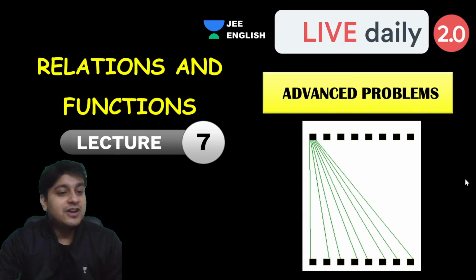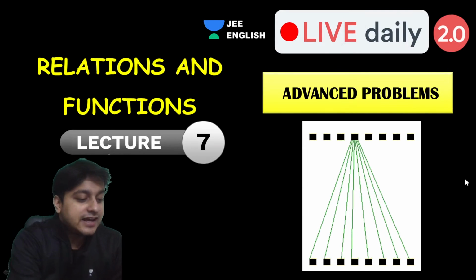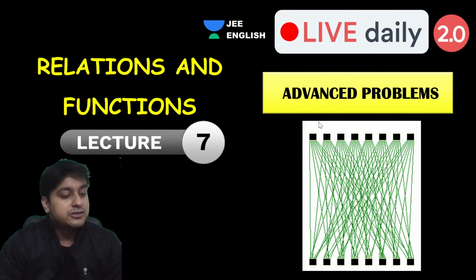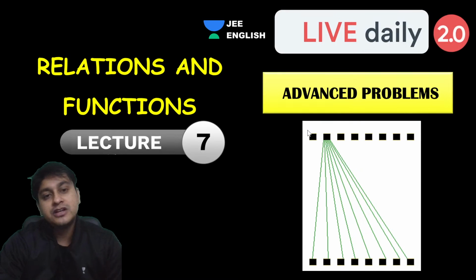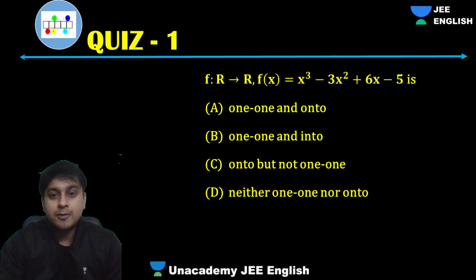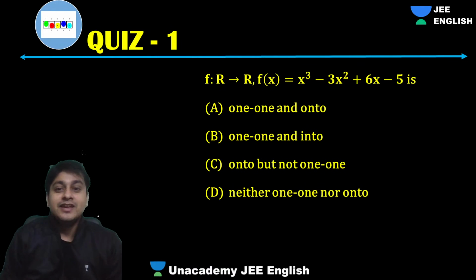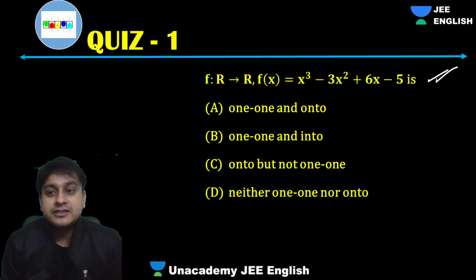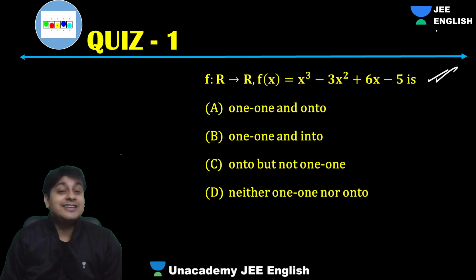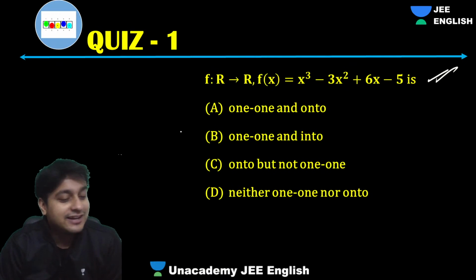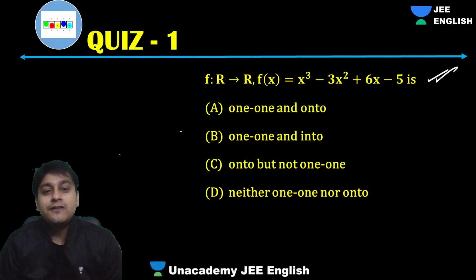Okay, so guys, without wasting any time, let's begin this amazing session on relations and functions, advanced problems. We'll be solving a few amazing problems today. So let's look into the first problem of the day. This is the question, and we have to check whether this cubic is one-one, onto, everything. This is a kind of revision session of relations and functions.